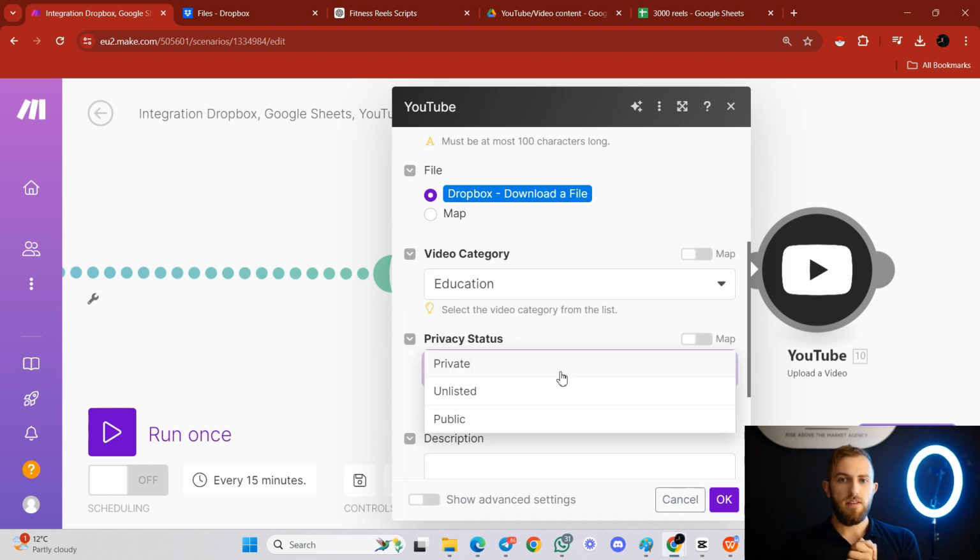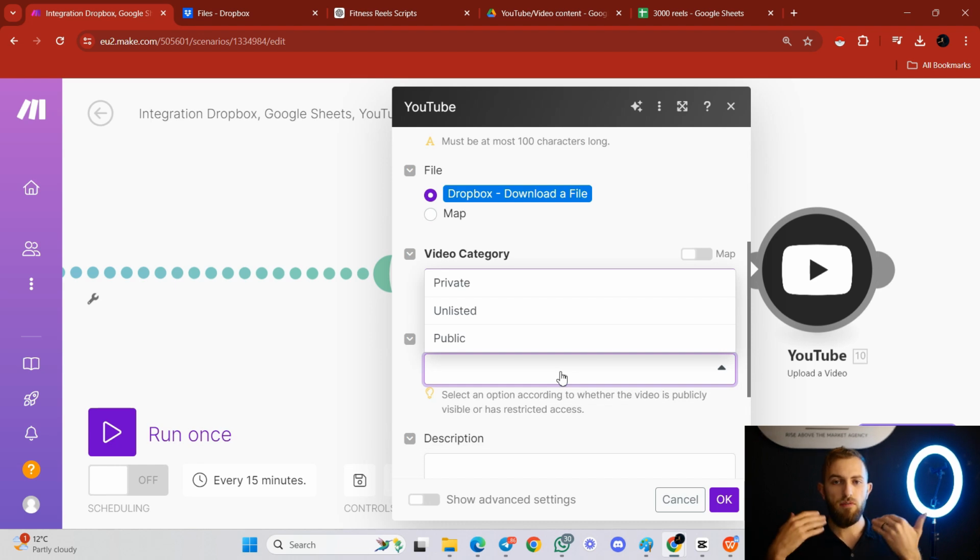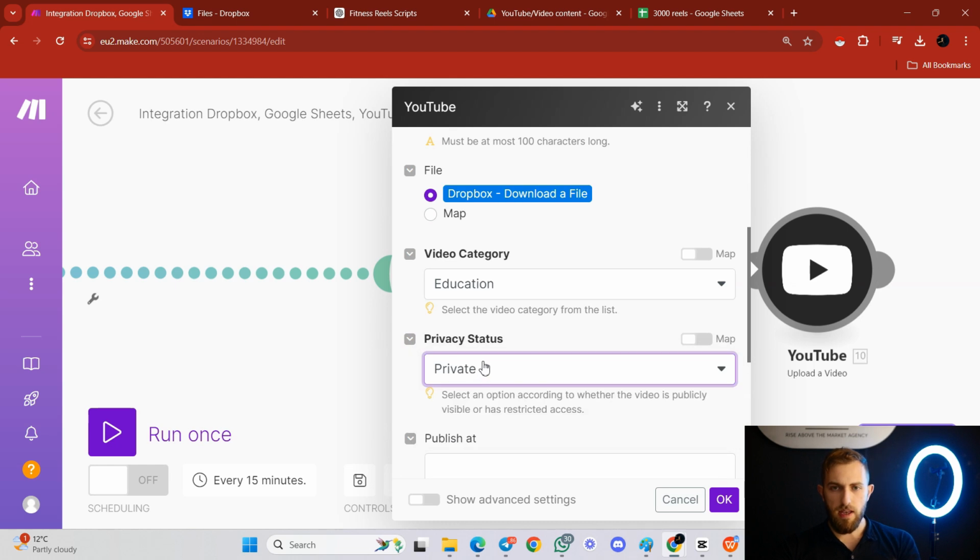What I would suggest is not to upload all of the videos together, but to schedule them with specific intervals. You can choose the interval to be 1 day, like every single day one video gets uploaded. It can be 2 days, it can be a week, or whatever. So let's say that we want to do it every single day. You would just choose private over here.